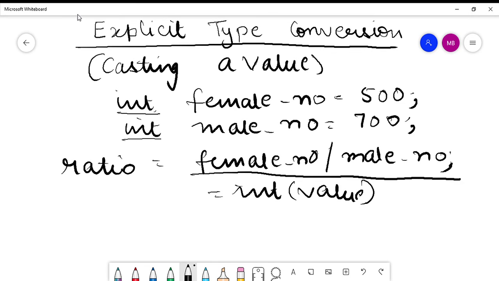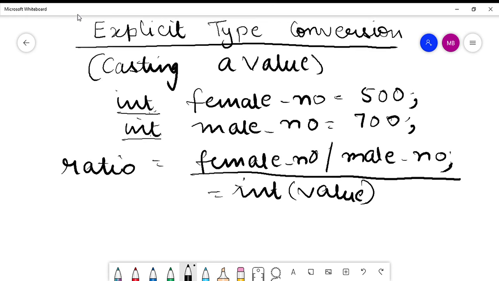It will be an integer for sure, because the C compiler will see that this is an integer value and this is an integer value, so both have the same data type. There is no question of implicit type conversion here, because implicit type conversion happens when more than one data type exists within the same expression. In that case, the compiler converts the lower priority data type into the higher priority data type. But here there is no question of lower or higher priority, because you do not have more than one kind of data type. You have just one kind, integer, in both cases. Female number is an integer and male number is also an integer.